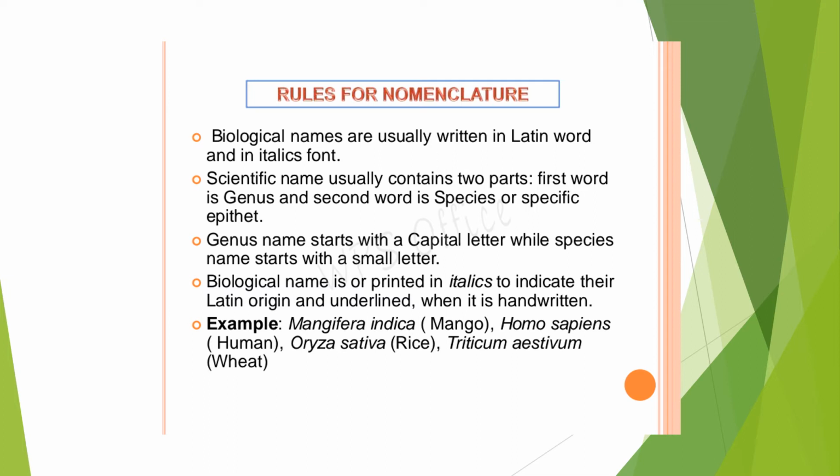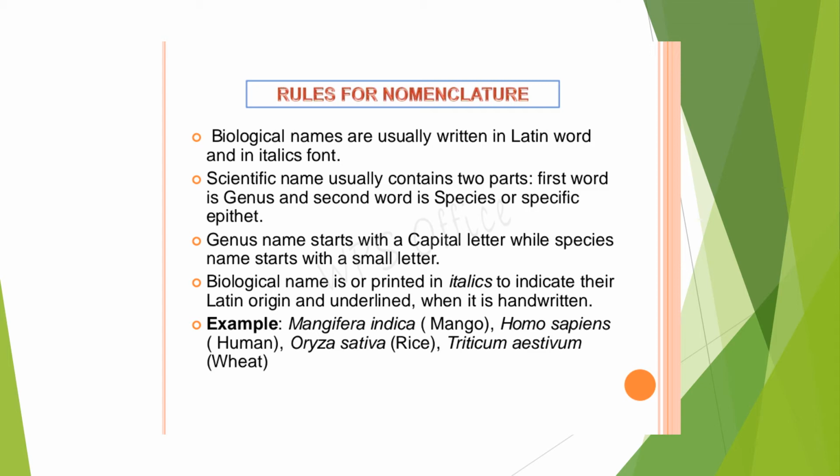It can be written in small letters. When you print, as I told you earlier, it should be in italics. And if you are writing it, you should underline the names separately, genus name separately and specific name separately.